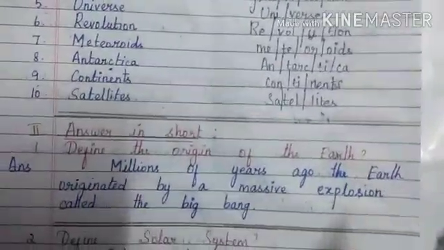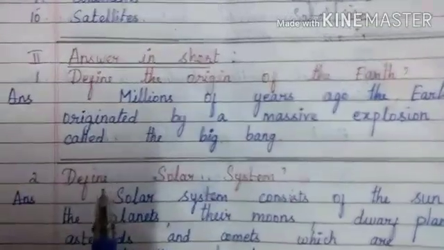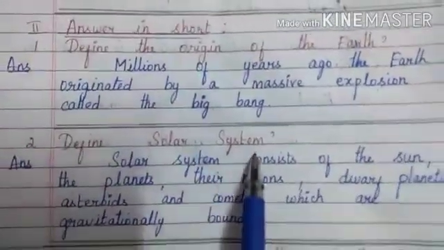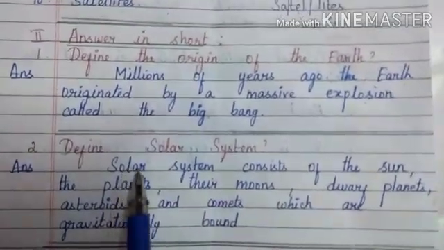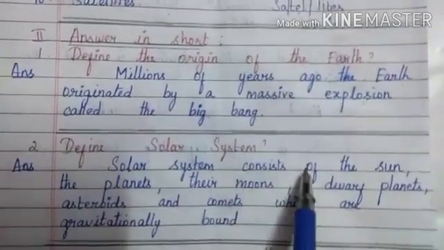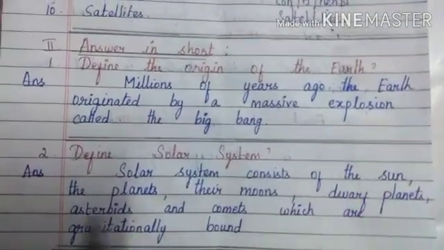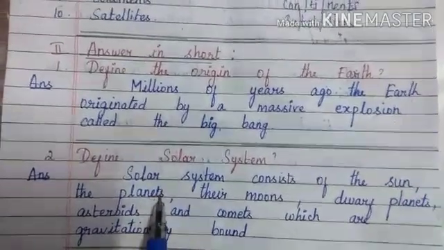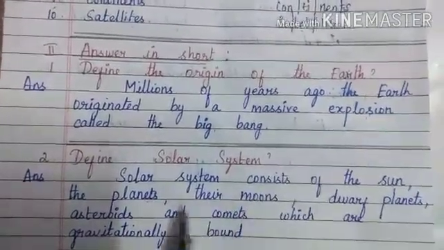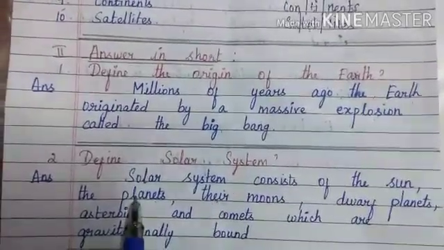Is this clear? Now we are going to move to the second question. The second question is, define solar system. We are going to write what is solar system. So solar system consists of the sun, which is also a star, the planets. There are 8 planets in the solar system. Their moons. You should not write the here. There refers to the planets.